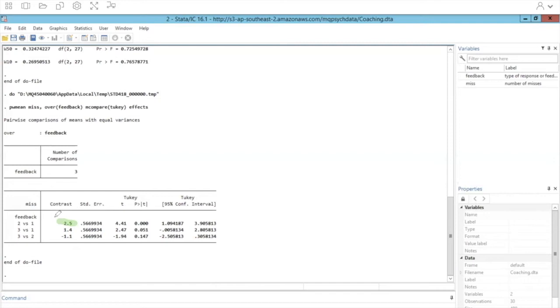So the criticism group, or group 2, had a mean of 7 missed shots, whereas the praise group had a mean of 4.5 missed shots. And the reason that the last row is negative is just because group 3, which is the control group, had fewer missed shots compared to group 2, but it subtracted group 3 minus group 2. Again, it doesn't really matter whether the contrast column is positive or negative. And same with the t statistic.